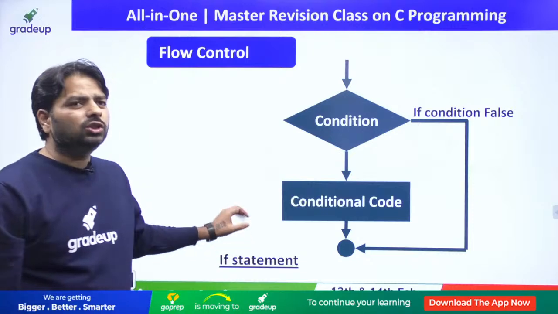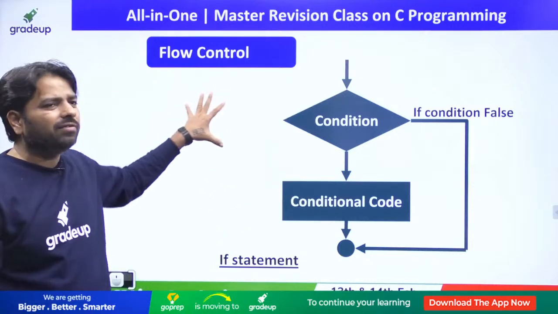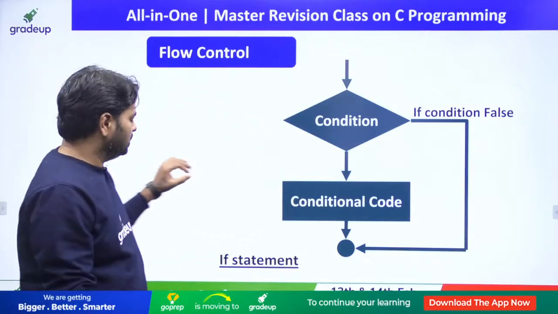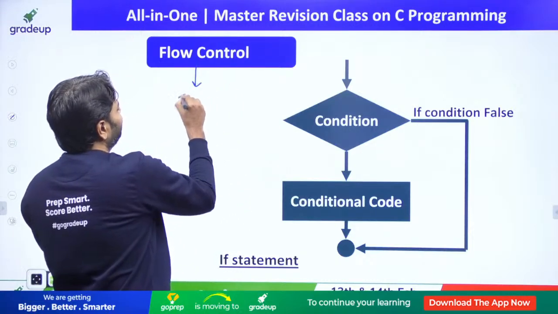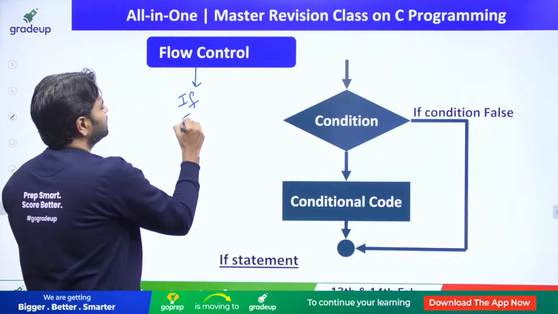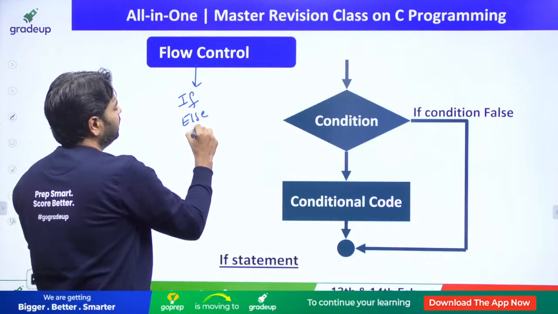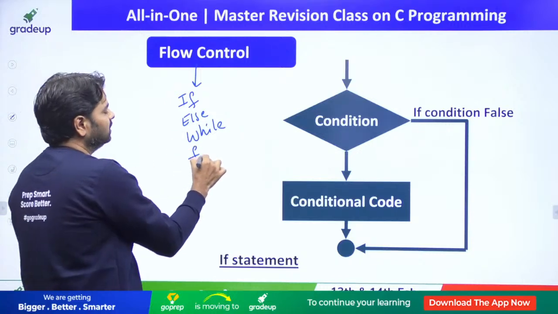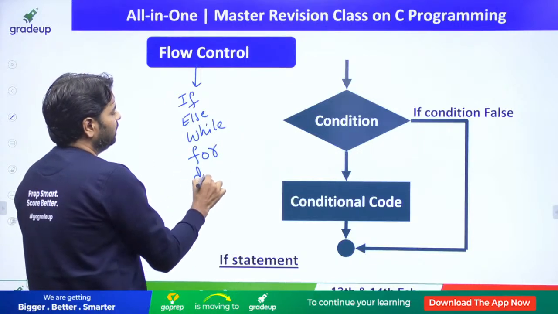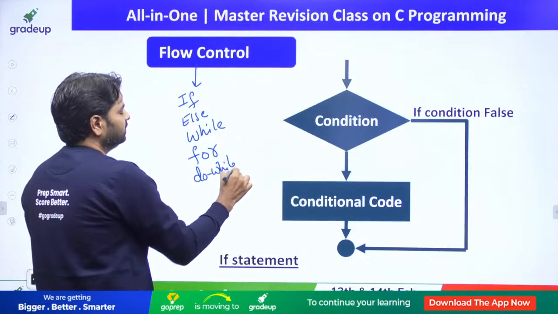Before going to arrays and pointers, let me quickly complete if and else. Some people are not good at these control statements: if, else, while. Of course, you should use lowercase letters in C language. For, do while, switch.